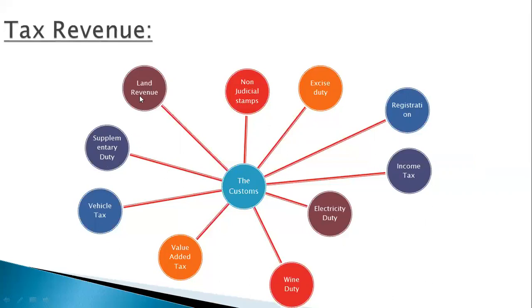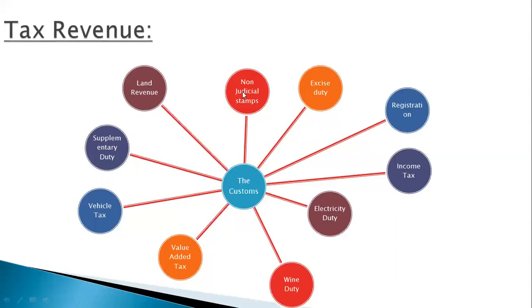Next one is land revenue. Look here, land revenue, another source of the government. That means the tax paid to the government for the possession and use of land is known as land revenue. Suppose if I have land, I have to pay tax to the government, but there is a limit. The income of the government in this sector has increased to some extent. As a result, the government's expectation of land tax is up to 25 acres.